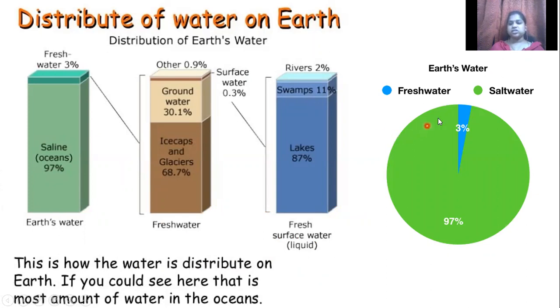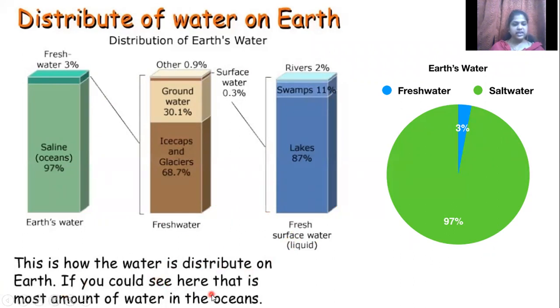Next, we are going to see the distribution of water on earth. Can you see this pie chart? The green areas are the salt water, and look at the fresh water, it is just 3% of it. Here also, saline water is 97%, fresh water is 3%. Ice caps and glaciers carry 68.7%, and then groundwater is 30.1%. You can see lakes, swamps, rivers, and all holding this much percentage. This is how the water is distributed on earth.